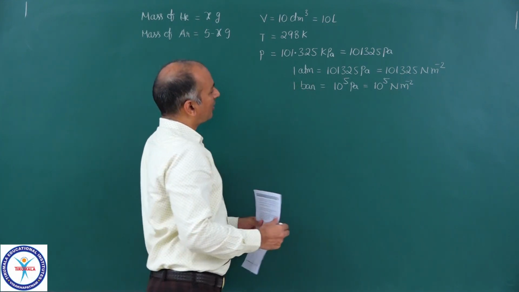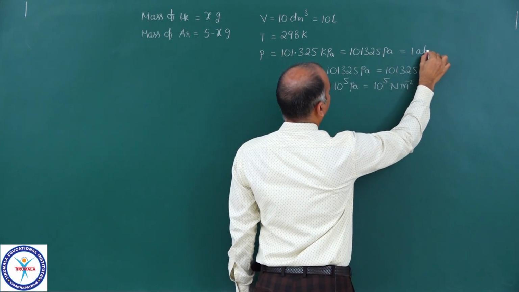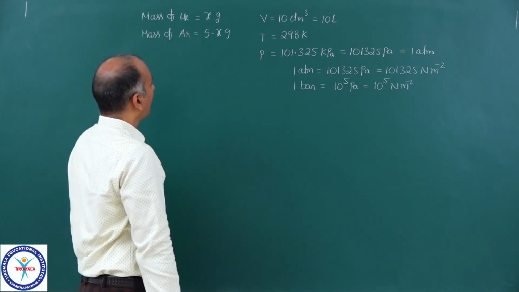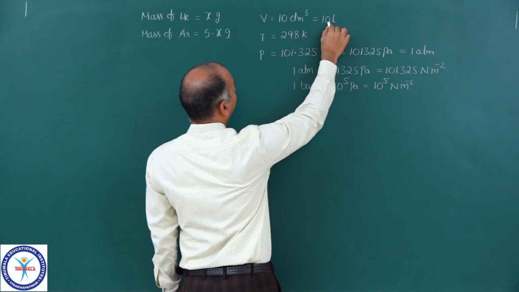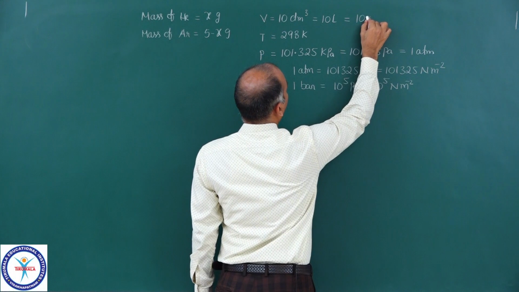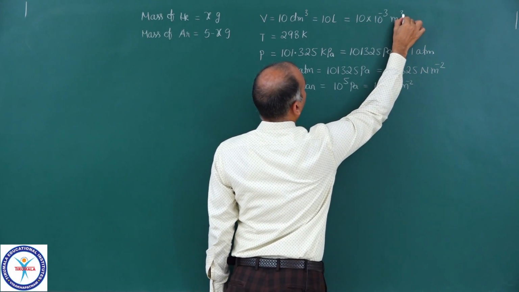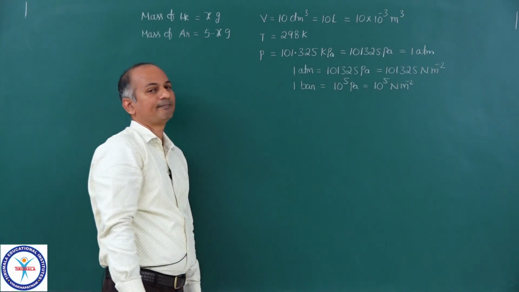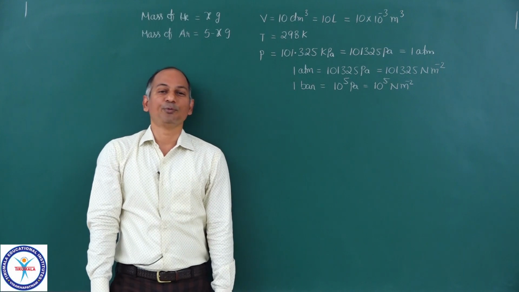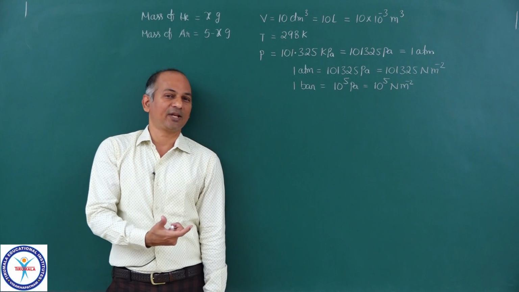Okay. So now I can write down 101.325 kilopascal is equal to 1 atm. Now this is a given data. Okay. Now one more thing. Here 10 liters, so can I write down that is equal to 10 into 10 power minus 3 meter cube? Because 1000 decimeter cube is equal to 1 meter cube. And 1 decimeter cube is nothing but 1 liter.